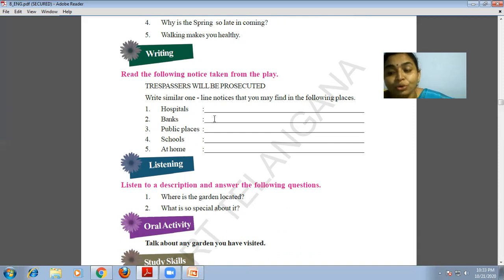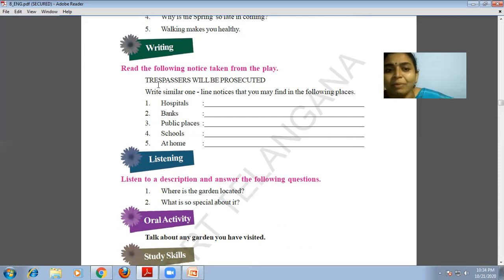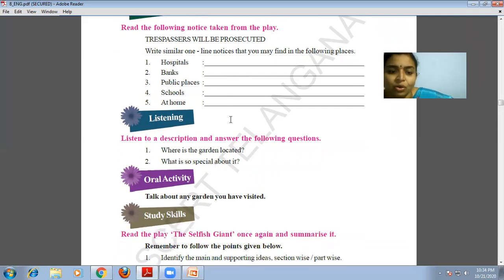Banks: don't switch off your cell phones, beware of thieves. Public places: no smoking, no parking. Schools: you may know what type of notices they place. Where in the schools? Come on, sports meet. At home, what type? Beware of dogs. Is it right? Even there he may face "Trespassers will be prosecuted" or "No parking". So come to the next.